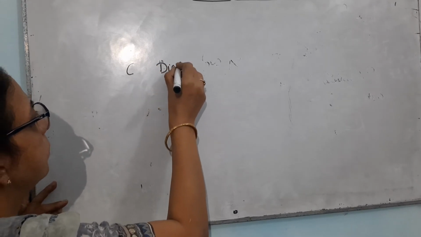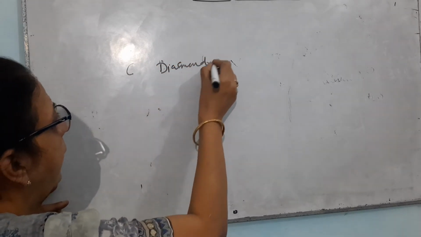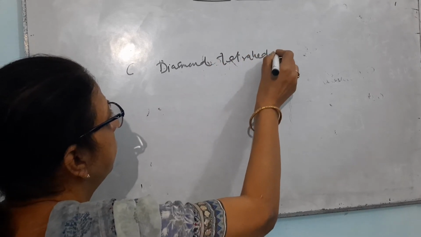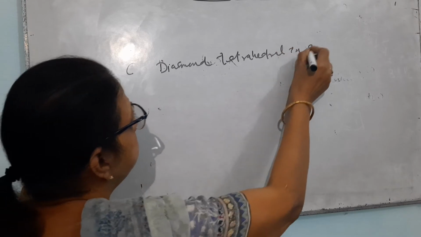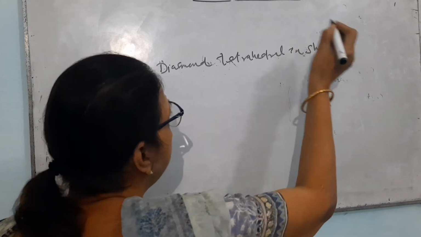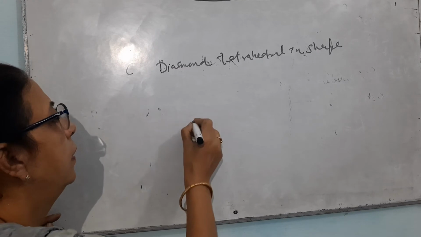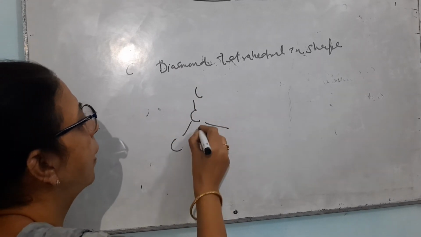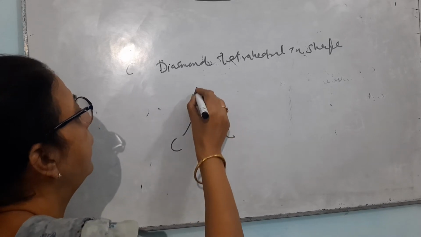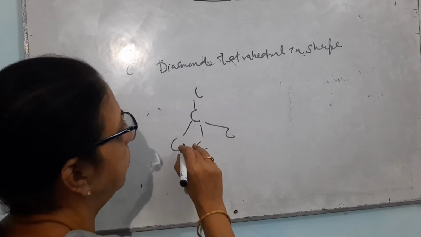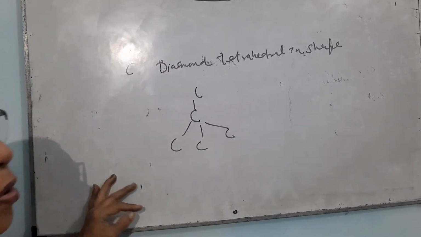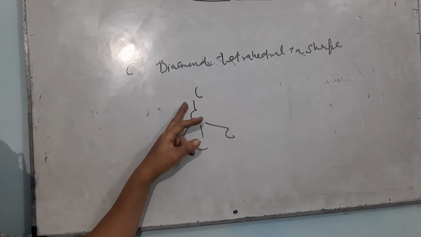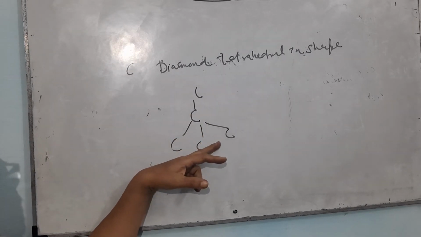Diamond is tetrahedral in shape. What is the meaning of tetrahedral? One carbon is bonded to 4 carbons, and each electron of each carbon is involved in bonding.